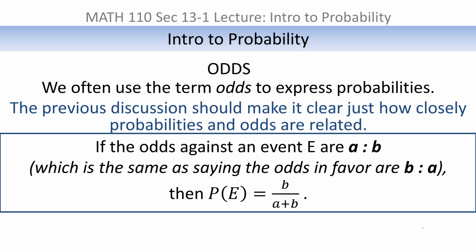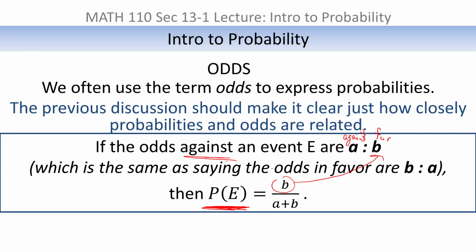To formalize that a little bit more, I could say if the odds against an event are A to B, A colon B, then the probability of that event is B over the sum of A and B. In other words, the probability of something occurring by the basic probability principle is the number of ways it can occur. And remember, this is where you have to think. If I say odds against something, then the first number is the against number, and the second number is the for number. So when I'm doing the probability of the event, I'm looking at the probability of it occurring, so I'm looking for the for number up top.